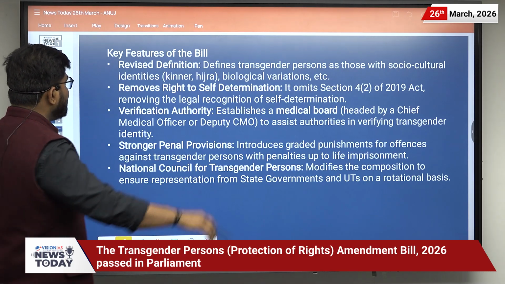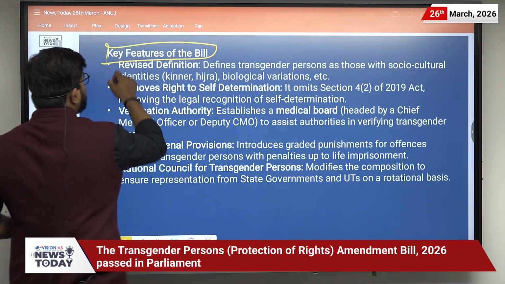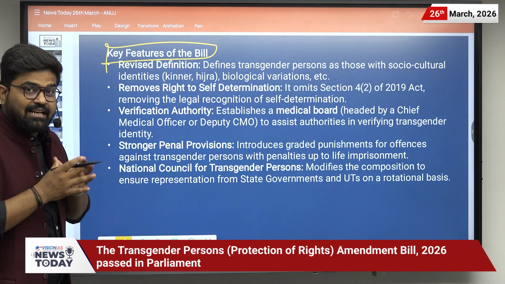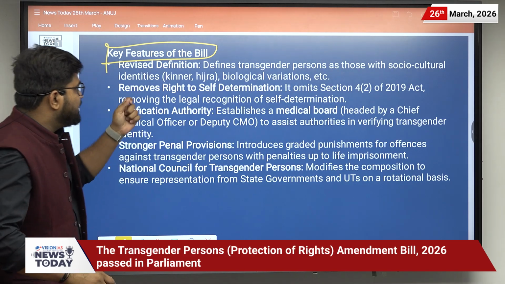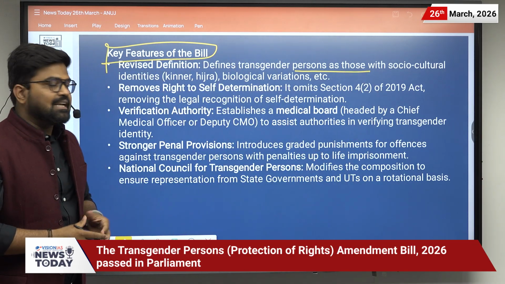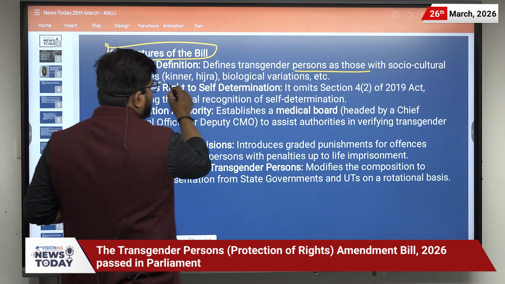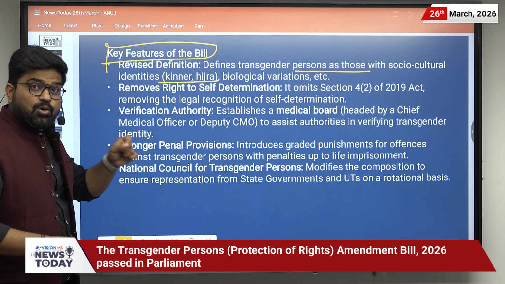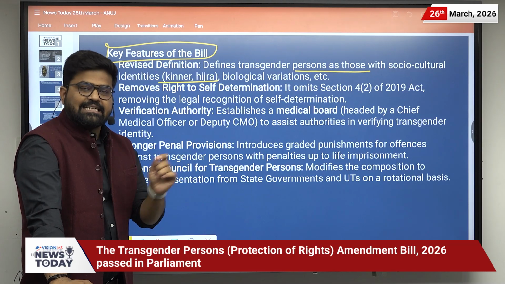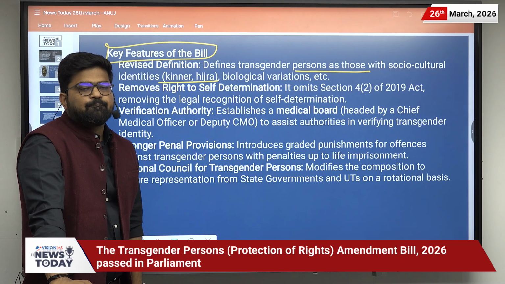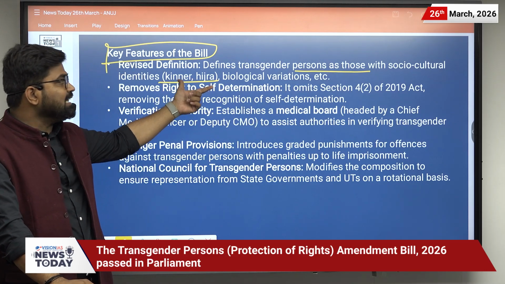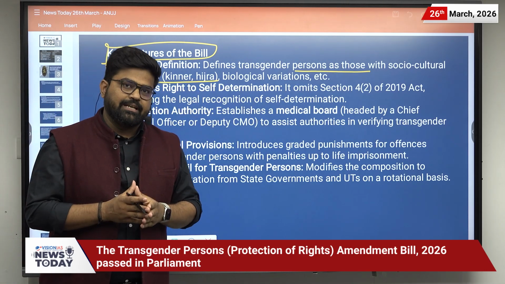So what are the key features of the bill? First of all, it revised the definition related to transgender persons. It defined a transgender person as those with socio-cultural identities that can be Kinnar or Hijra, and who have biological variation, that is intersex. So here only these persons will be included in the transgender community.